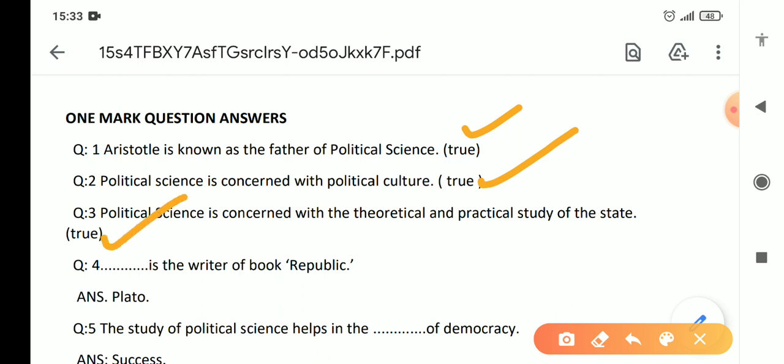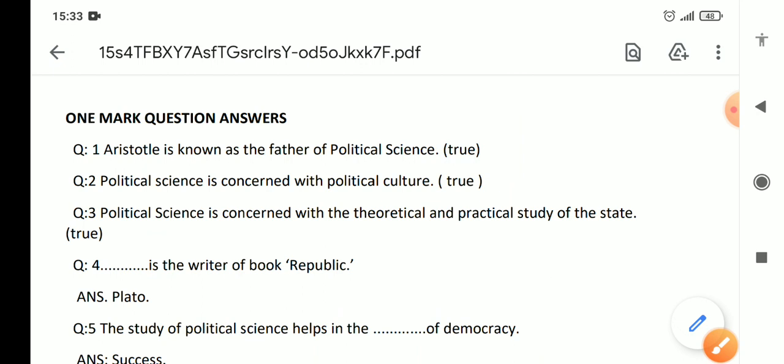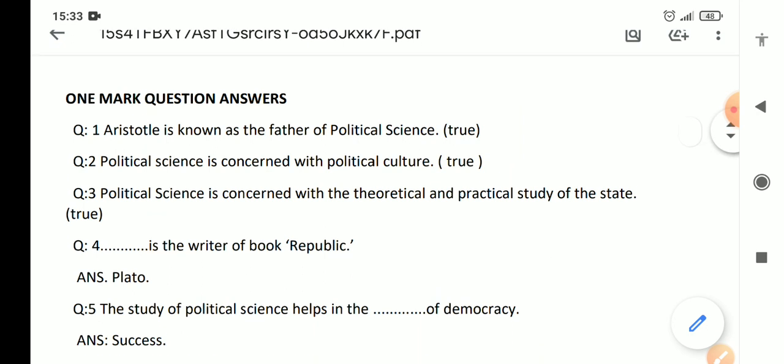Dash is the writer of the book Republic. So, the writer of Republic is Plato. Plato was the guru of Aristotle, the father of political science. Aristotle wrote the book named Politics, and Plato wrote Republic.